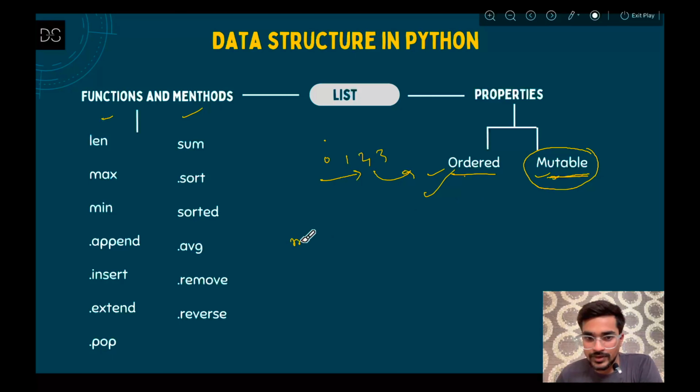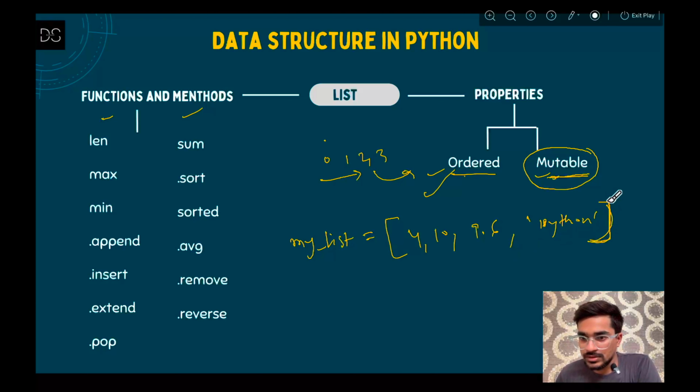Let's say I define a list, my_list, with 4, 10, 9.6 and Python. Pardon my handwriting, and yes, at the end it will be a square bracket, not a round bracket. Now let's say by mistake you had to put 10.6 here, but by mistake you have given 9.6.